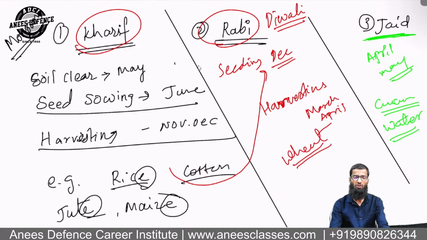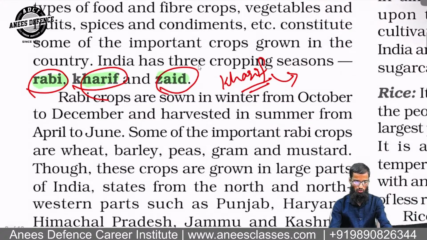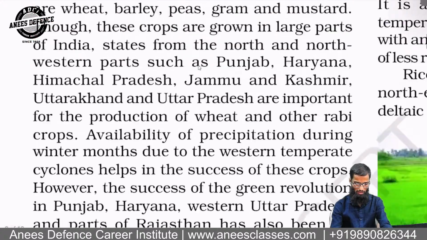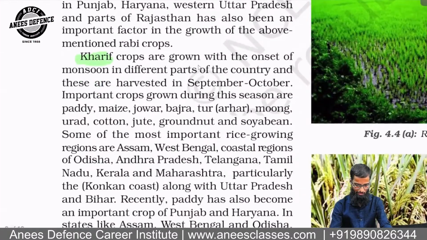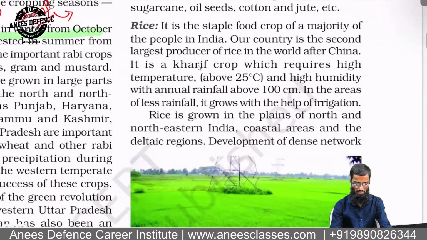whatever you are looking at on the screen right now, it's very important from the exams perspective, they have asked various questions. Okay, so these three words I was talking about, okay, the rabi, kharif and zaid. I have told you about the rabi and all, I will not repeat that. I have told about the kharif also, okay, and I have told about the zaid also, like watermelon, muskmelon, cucumber, etc.